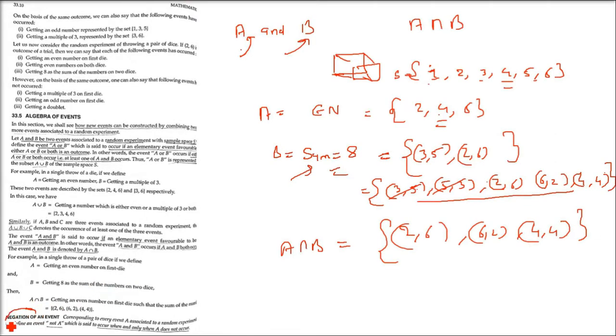Now coming to negation of an event. What will be the negation of an event? So corresponding to every event A associated to a random experiment, we define an event not A, which is said to occur when and only when A does not occur. That is, if A occurs, the negation is that A will not occur. Something happens, the negation is that thing won't happen.